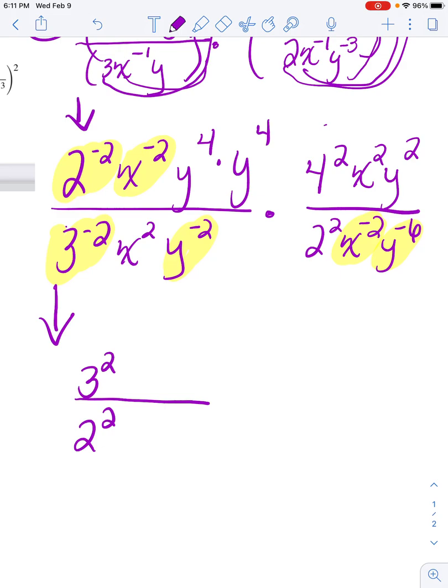Then on the bottom, I still have an x squared, so I'm keeping that. But on the top, x squared is a negative, so I got to bring it down to make it a positive. Then on the bottom, the y is a negative exponent, so I got to move it to the top. And then I keep the positive.